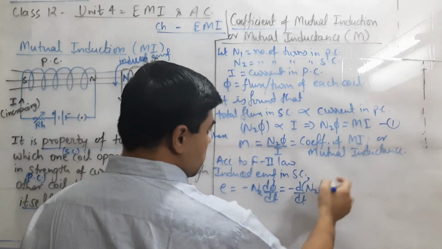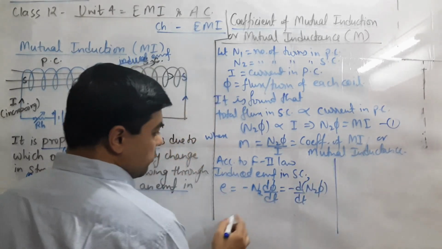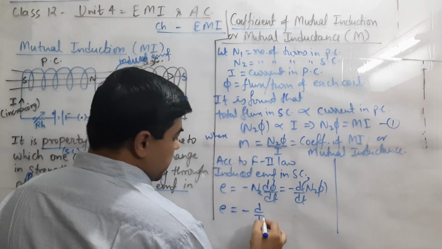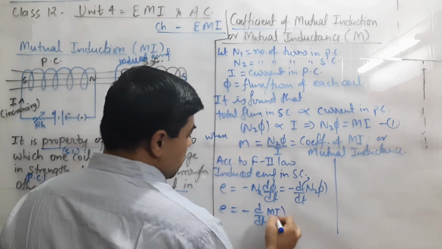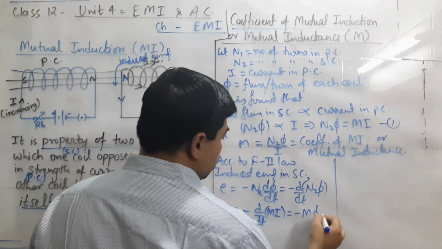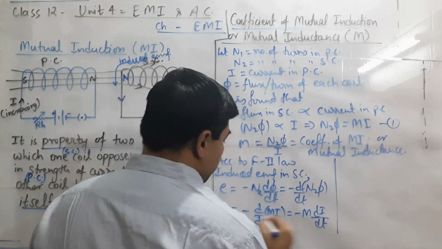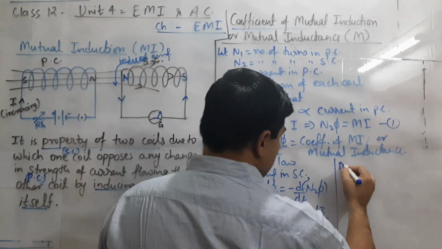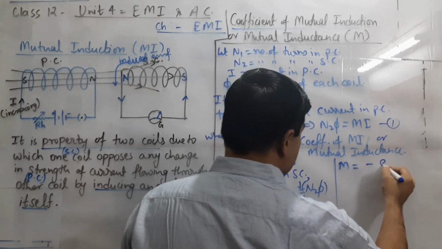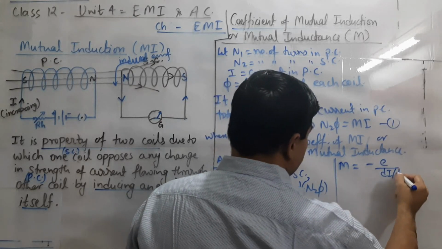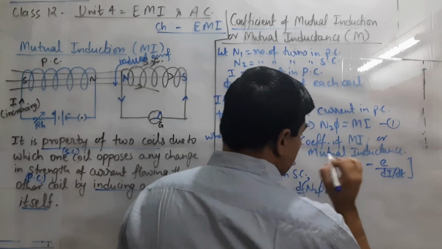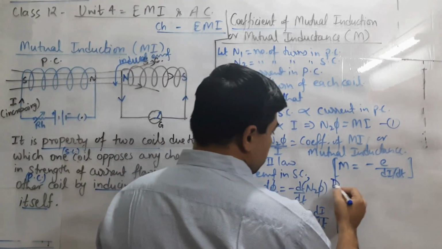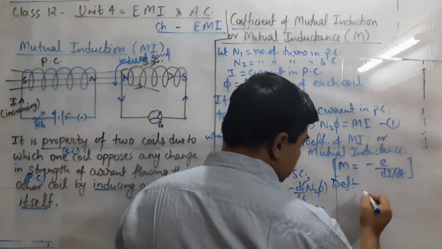So E equals minus d by dt of M i, or taking M outside, minus M di by dt. From this we get the mutual inductance M equals minus E upon di by dt. This is the expression for coefficient of mutual induction, and now for the definition.